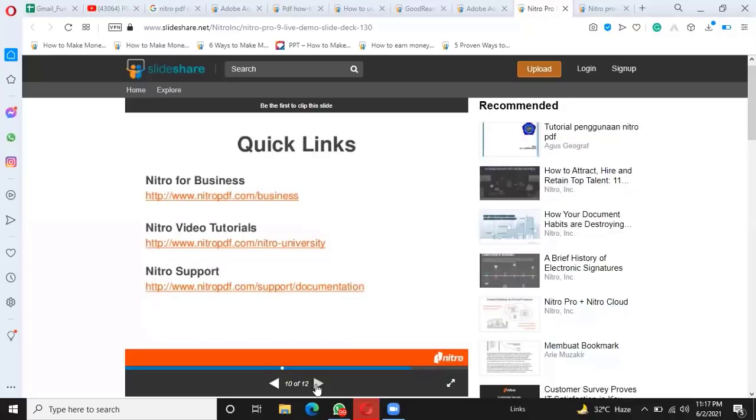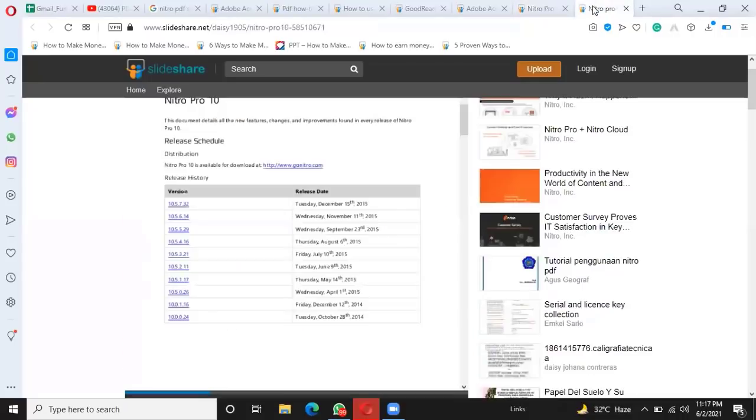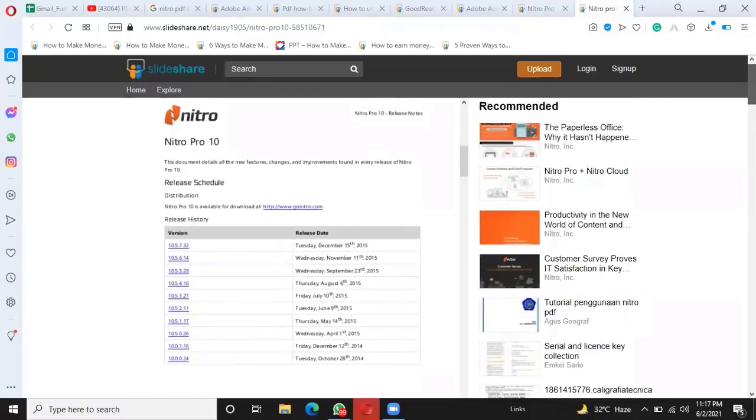Now next we are going to discuss the different versions of Nitro that have been released up to today. Nitro Pro 10 is the first. Nitro Pro 10 includes 10.5.7.32, which was released on Tuesday, December 15, 2015. The next version is 10.5.6.14, released on November 11th 2015. Next is 10.5.29, released on September 23rd 2015, and so on. 10.2.4 was released on October 28th 2015.